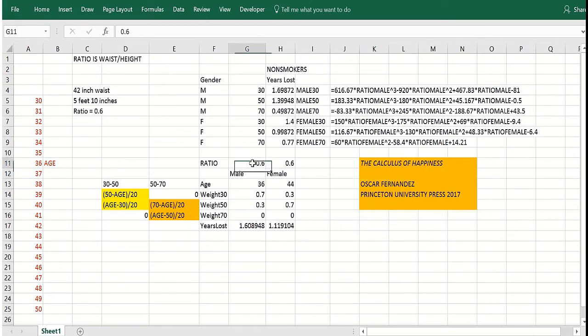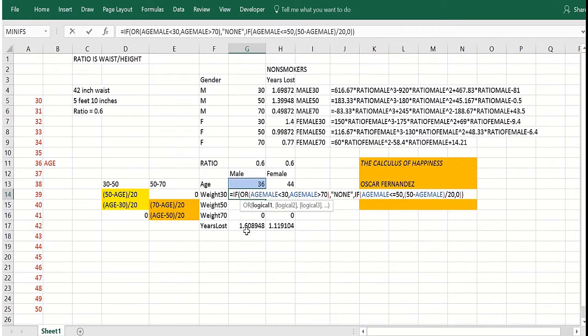Okay, so I put the ratio here of the waist to the height for the males and the females. Let's suppose it's 0.6 for both. Okay, then I put a 36-year-old male here, a 44-year-old female, and so we should get 70% of the weight in our interpolation for the male from 30, 30% from 50, and for the female it should be the opposite, and no weight comes from 70. So the trick is, how did I do this? And then compute the final interpolation here.